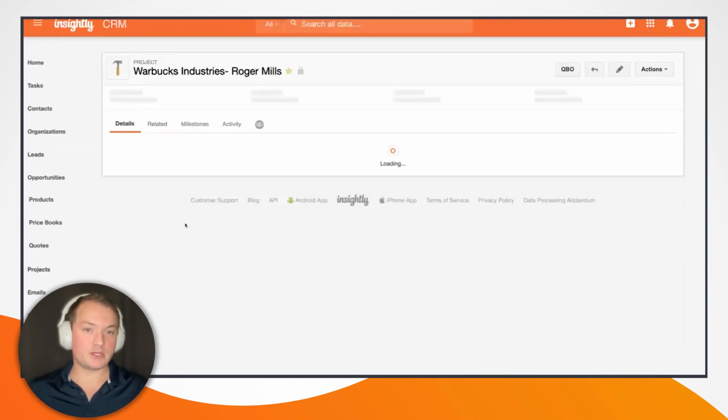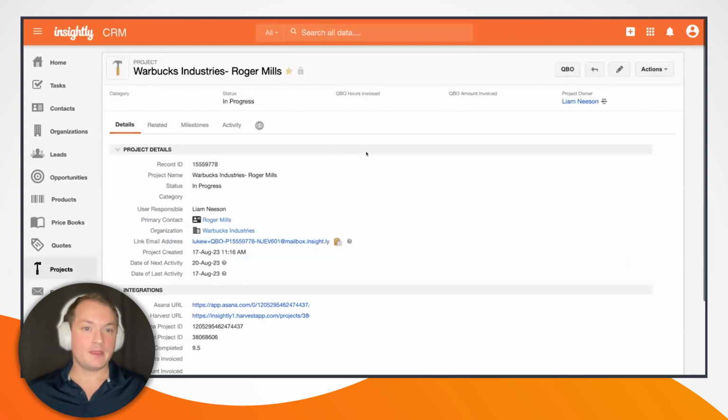So let's jump back to our project. And you may notice that I have a QuickBooks Online hours invoice field here at the top, as well as a QuickBooks Online amount invoiced. Both of these are blank because I have not created any QuickBooks Online invoices yet. But let's go ahead and create one right now.